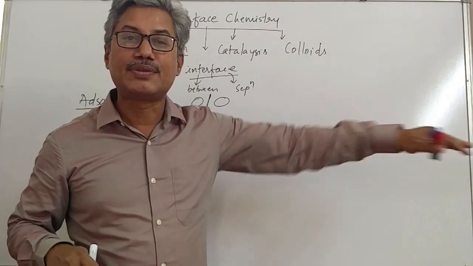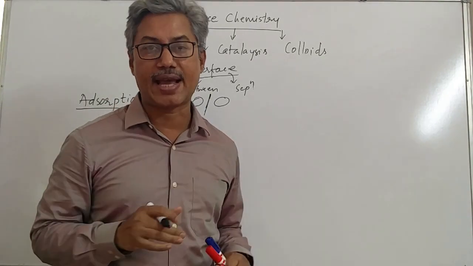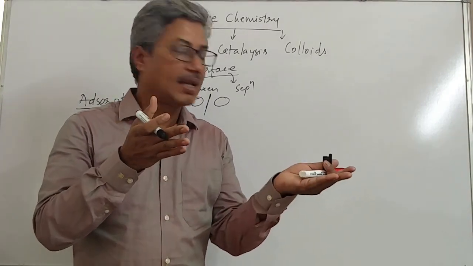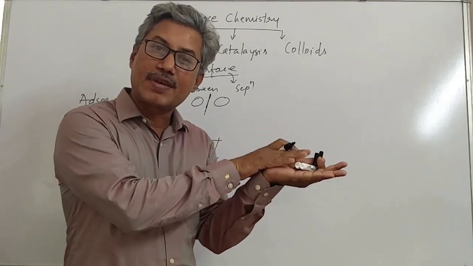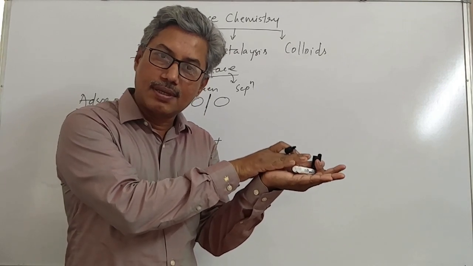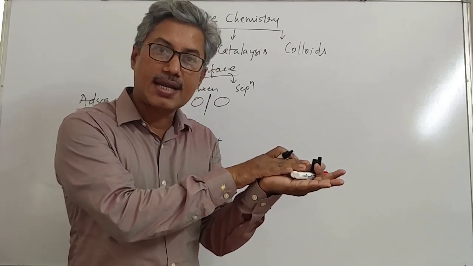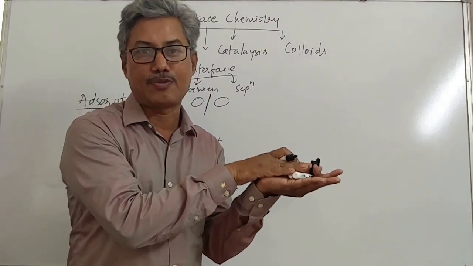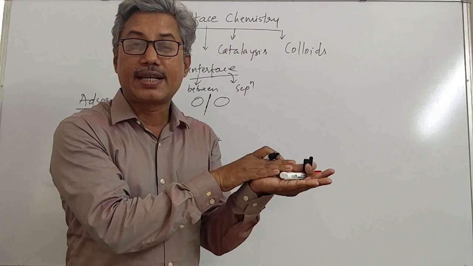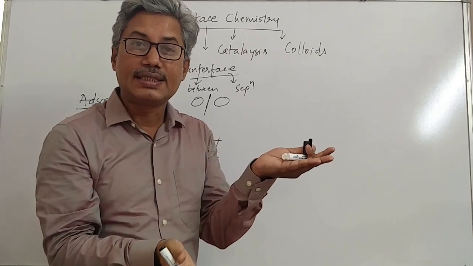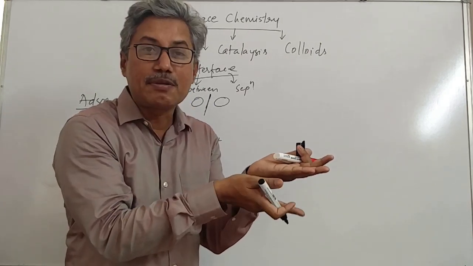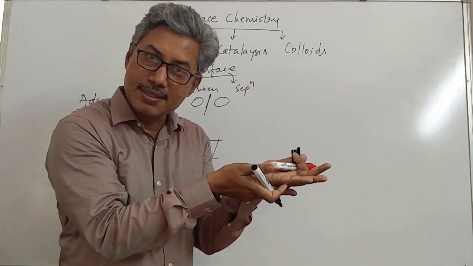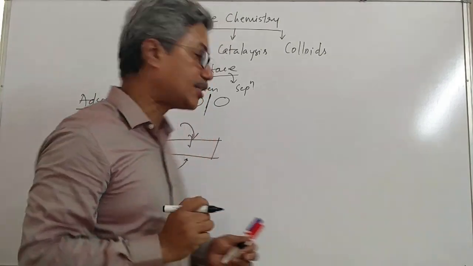For example, take the blades of a fan. If dust particles sit on the surface of the blades, we can understand that due to gravity they were on the way to the ground, and in between they found some platform and sat there. But we cannot understand how the dust particles are attached even beneath it. Is it clear, students? So we need to understand why this adsorption takes place.